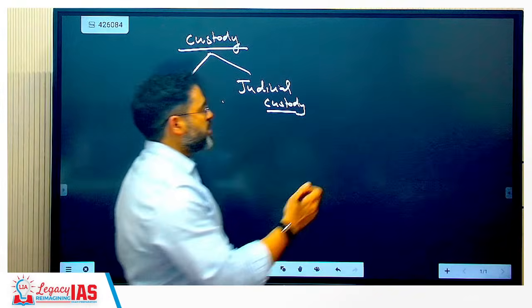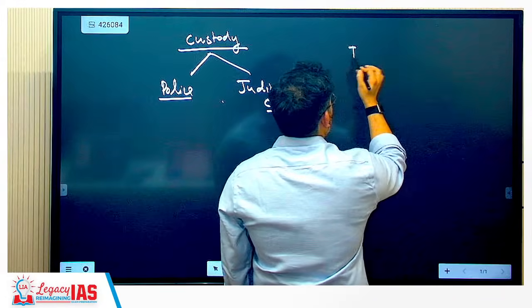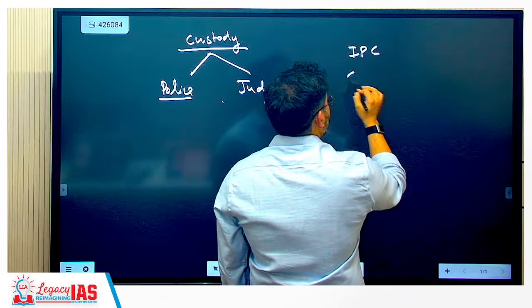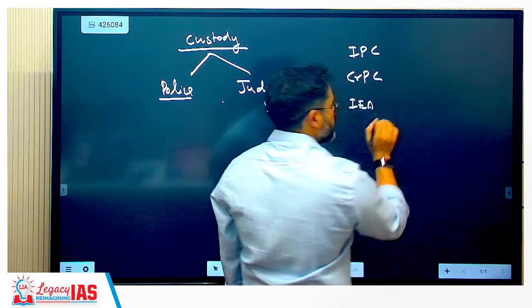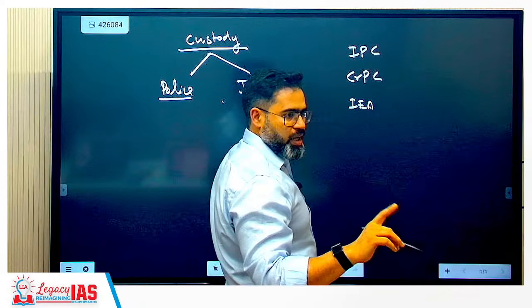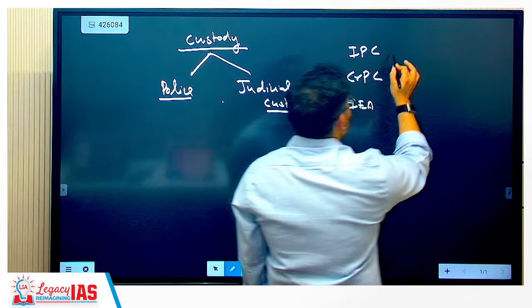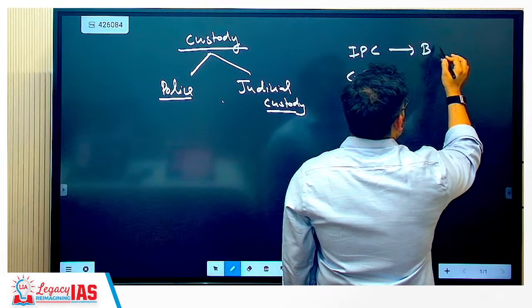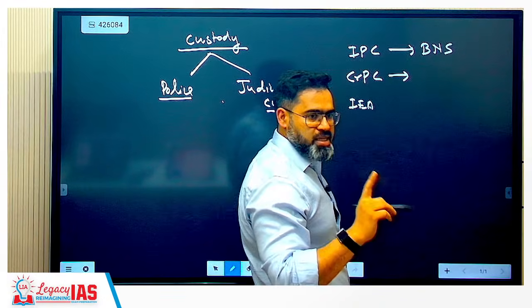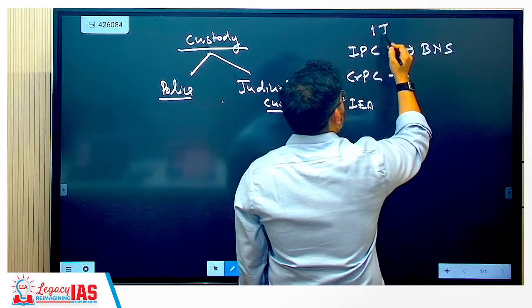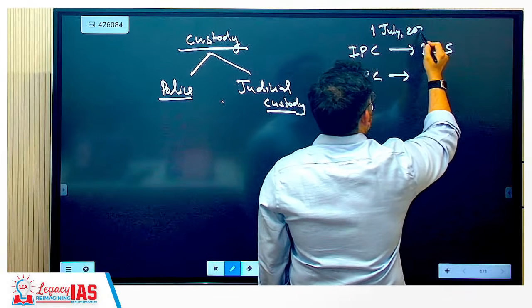So first, earlier we were having few important laws like IPC and we were having CRPC and the Indian Evidence Act. This we used to have, but from 1st July 2024 we are having this Bharatiya Nyaya Sanhita. From which date? From 1st July 2024.